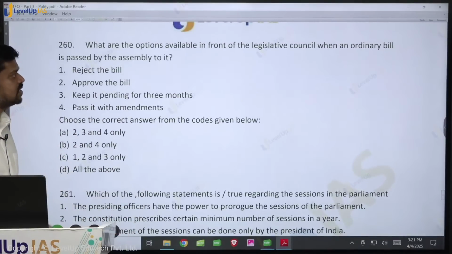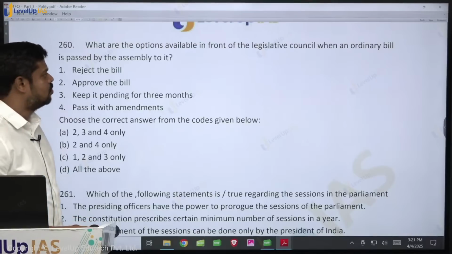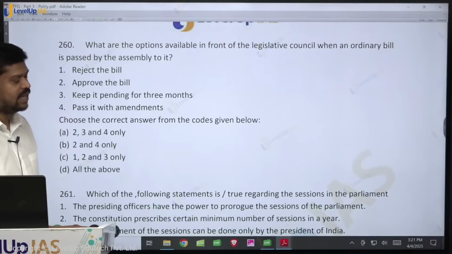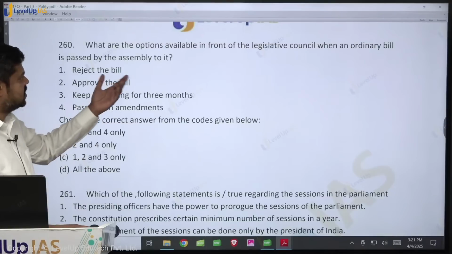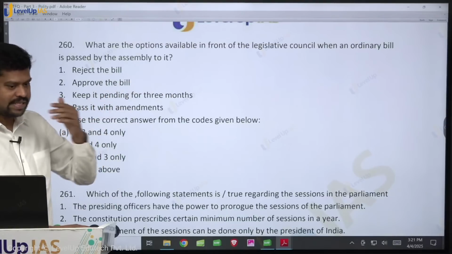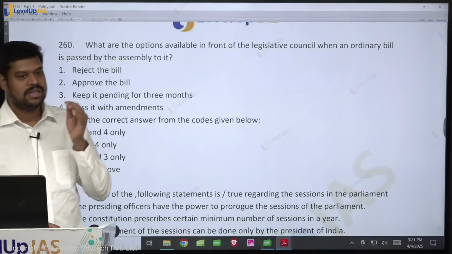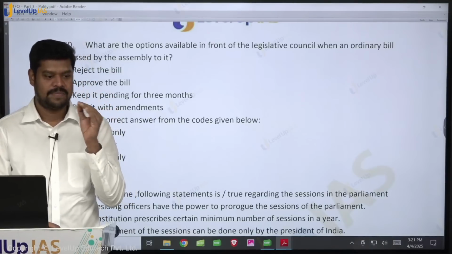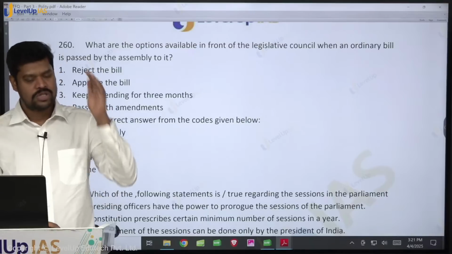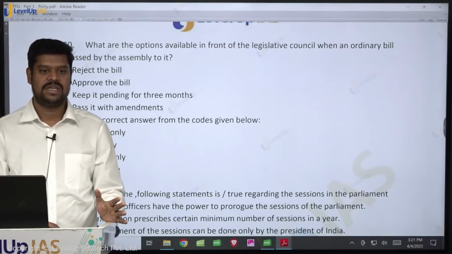What are the options available in front of the Legislative Council when an ordinary bill is passed by the Assembly? What are the options available in front of the Council when the Assembly passes it? Can they reject the bill? Think about it. Can they reject the bill? Of course they can reject the bill. Do not have a misunderstanding.